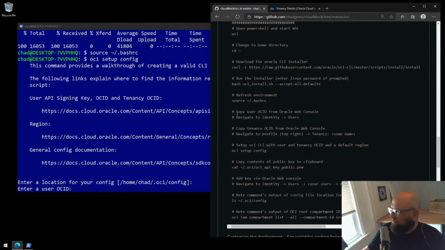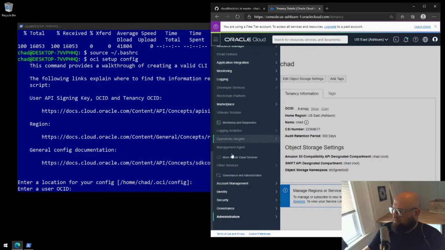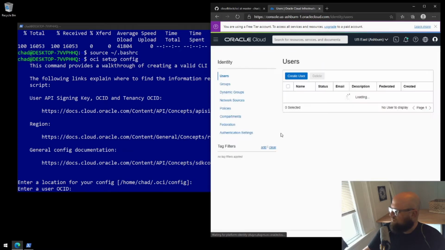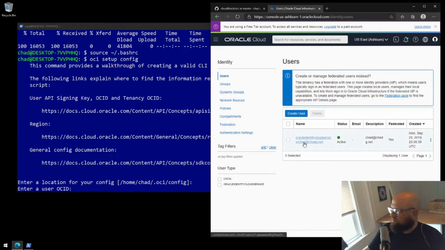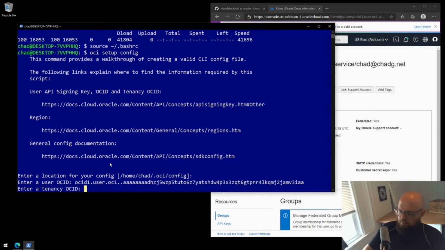So let's go back here. Copy the user OCID from your Oracle Web Console. We can get it from identity, then users. All right, I'm going to go there now. I've already logged into the Oracle Cloud. This bar on the left-hand side, and then identity users. There's my user. And I can copy the OCID and paste it in.